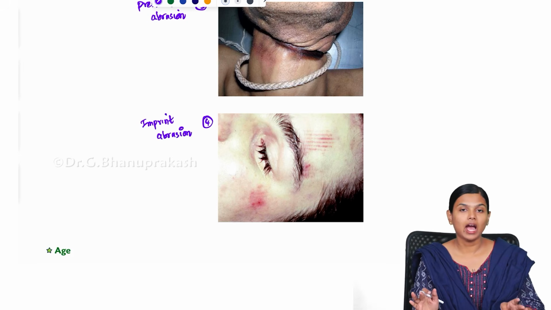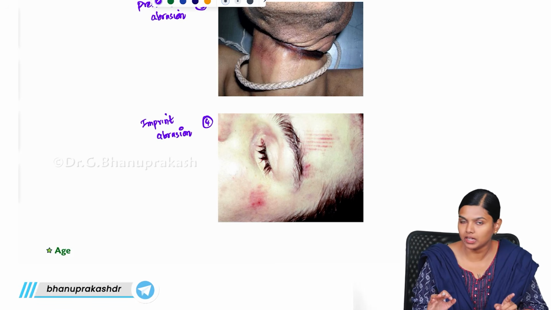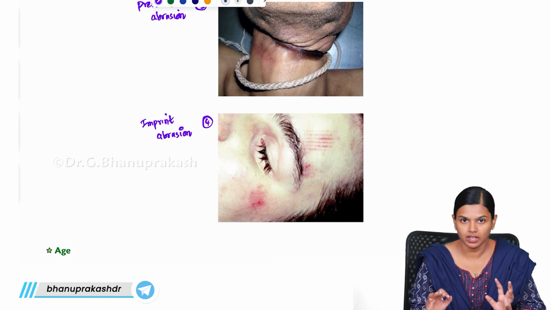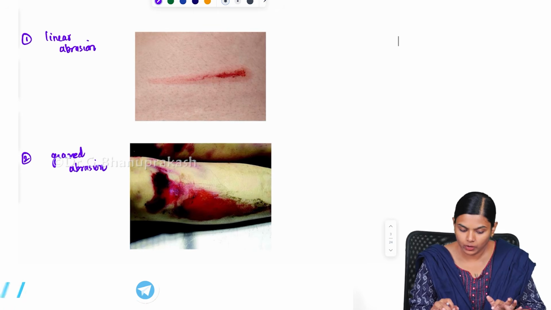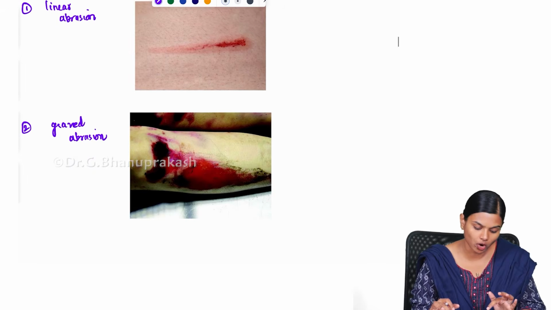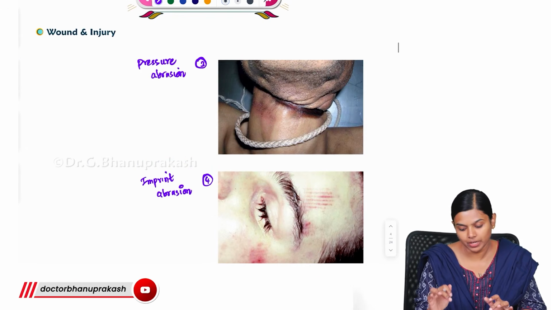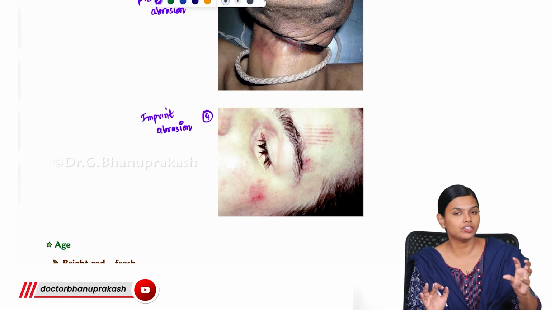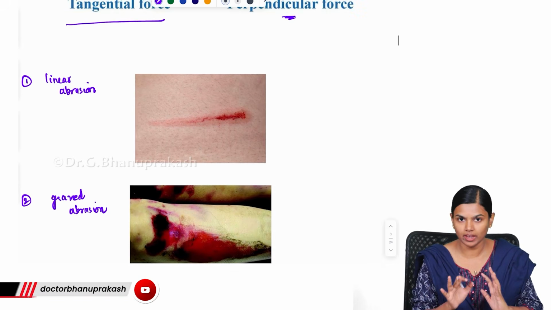So basically abrasion is something very superficial, and it involves only epidermis and dermal papillae, and the force involved is blunt force. And when that blunt force acts tangentially to the skin, you will get either linear abrasion or a grazed abrasion, and if it is perpendicular, you will get a pressure abrasion or an imprint abrasion. So these are the definition and classification of abrasion. Now we will see each and every type.